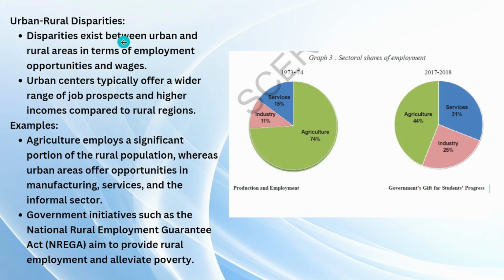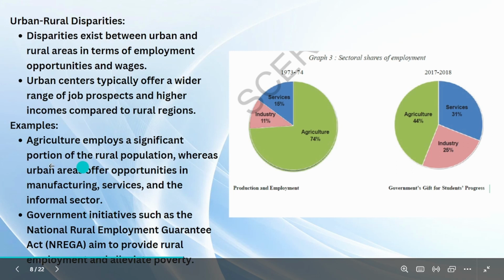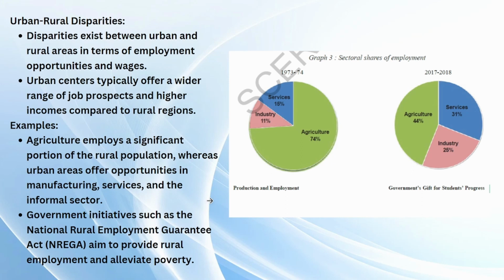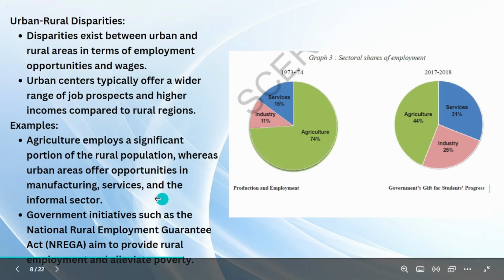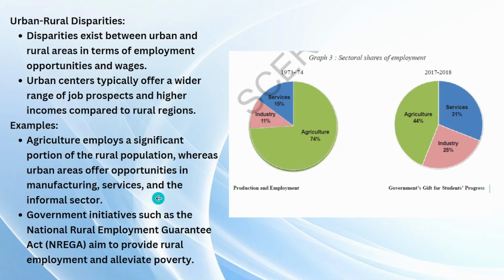Urban rural disparities. This is a simple topic. You know very well that when you go to urban areas, there will be more opportunities in urban centers. Urban centers typically offer a wider range of job prospects and higher income compared to rural regions. The same example, we know agriculture employs a significant portion of the rural population. In rural India, generally most of the people will do only agriculture. They will not do other things, right? Urban areas have manufacturing, services and all. There are more sectors in urban areas, which means in city areas.